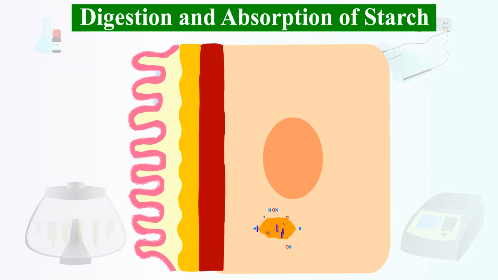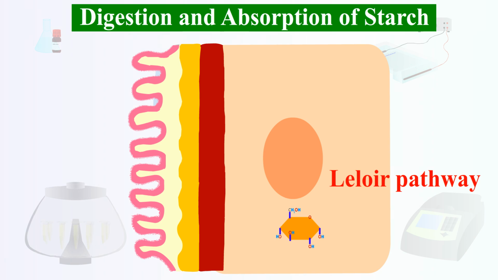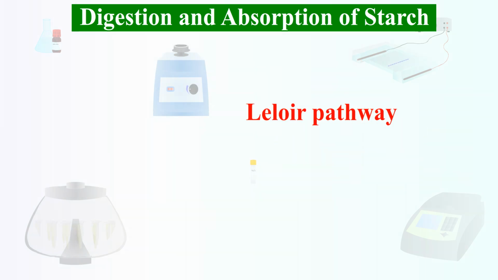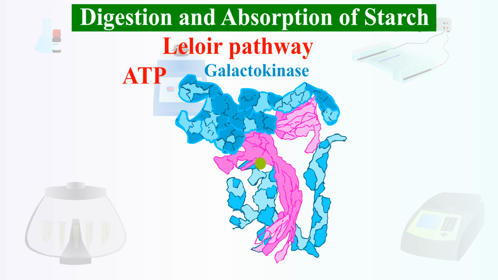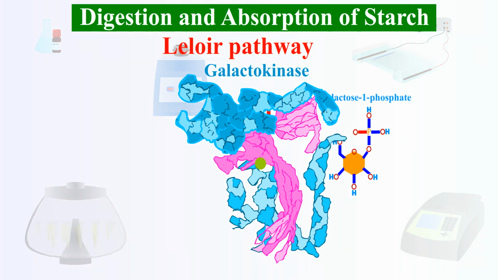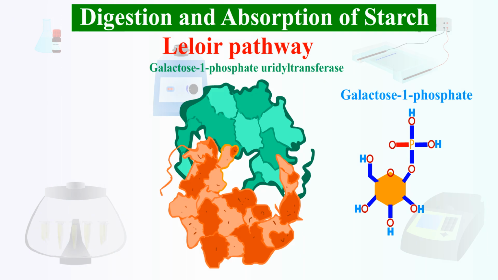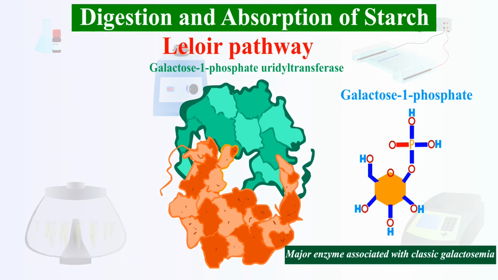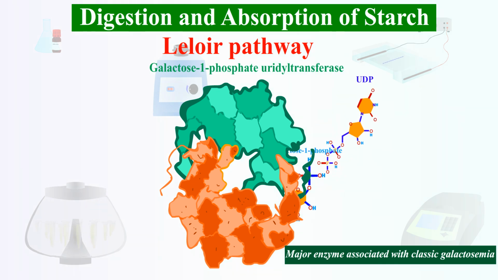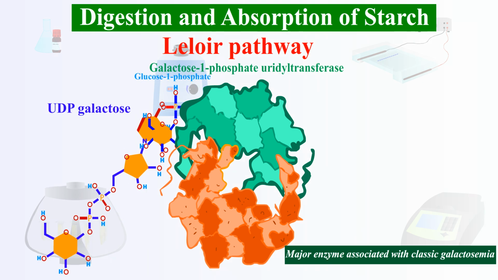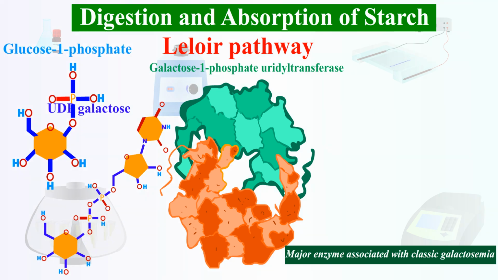Inside cells, galactose is converted to glucose through the Leloir pathway. In this pathway, the galactose is phosphorylated by the enzyme galactokinase to galactose 1 phosphate with the expense of 1 ATP. Then the enzyme galactose 1 phosphate uridyl transferase, the major enzyme associated with classic galactosemia, will add uridine diphosphate or UDP from UDP glucose to galactose to form UDP galactose and glucose 1 phosphate.